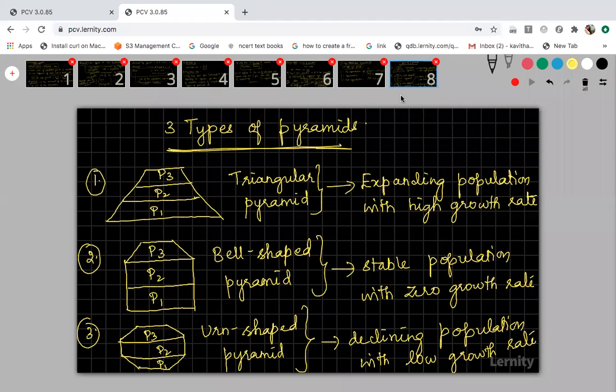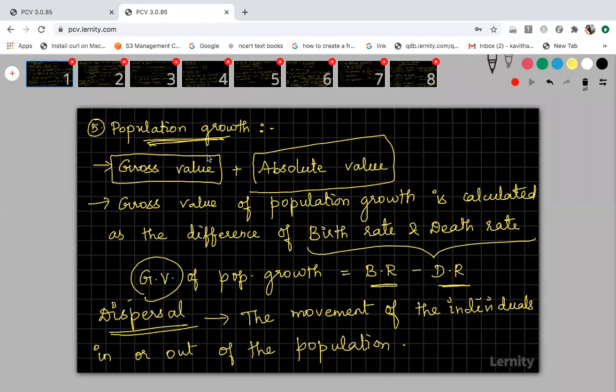I will show you all the slides, students, then we can move on to the questions. So this is the first one. Those who came late, please take a pic or snapshot of all the slides. Later you can sit and copy. Urn, the name of the shape is urn. That's why it is called an urn-shaped pyramid. That shape is urn.